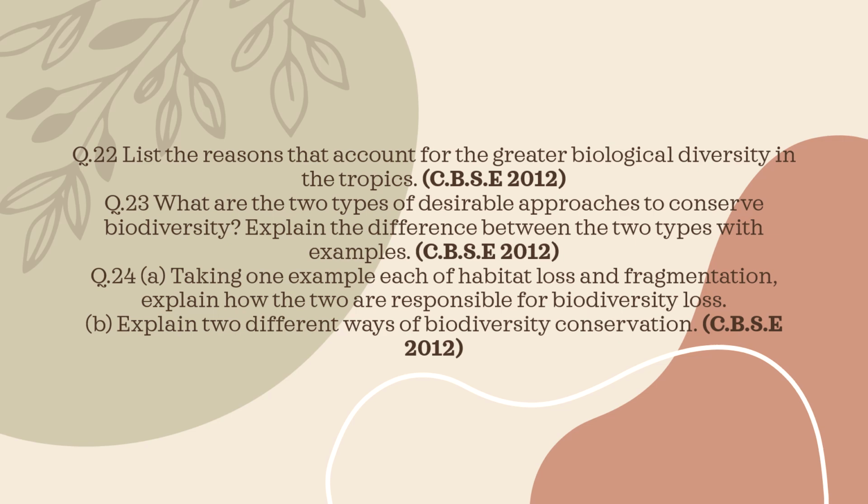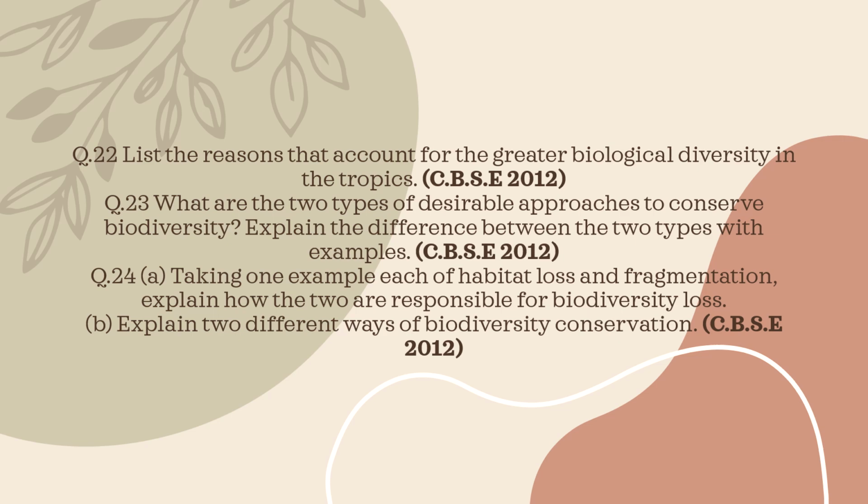First, tropical regions have remained undisturbed for long evolutionary periods, allowing more species to evolve. Second, they receive more solar energy and have a stable climate, resulting in higher productivity. Third, tropical environments provide more ecological niches, supporting a greater number of species. Question 23. What are the 2 desirable approaches to conserve biodiversity?